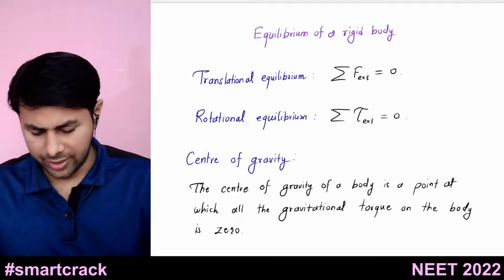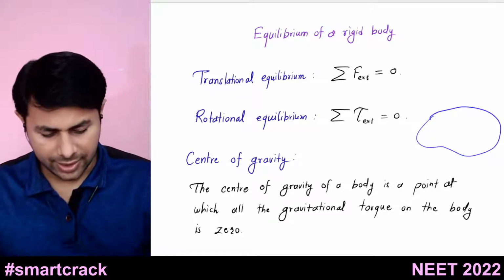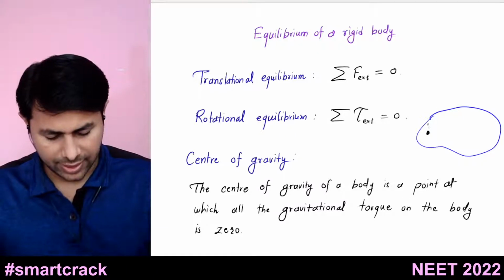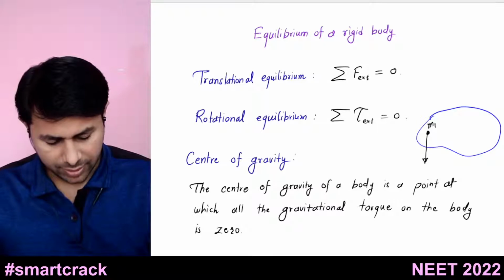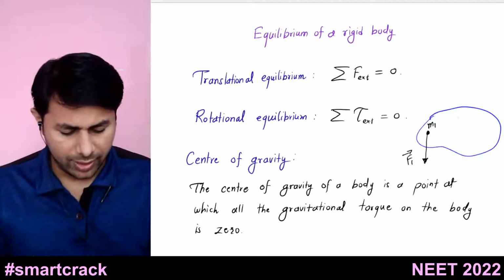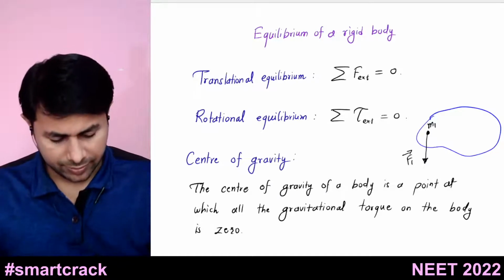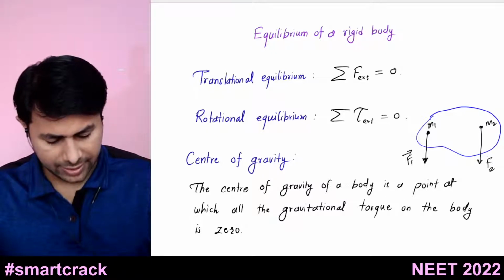Let's say you have a body consisting of n number of particles, n number of masses. So this is m1. The gravitational force on this particle will act like this. Let's call it F1 bar. It will be m1 into g. This is some m2. The gravitational force will act like this.